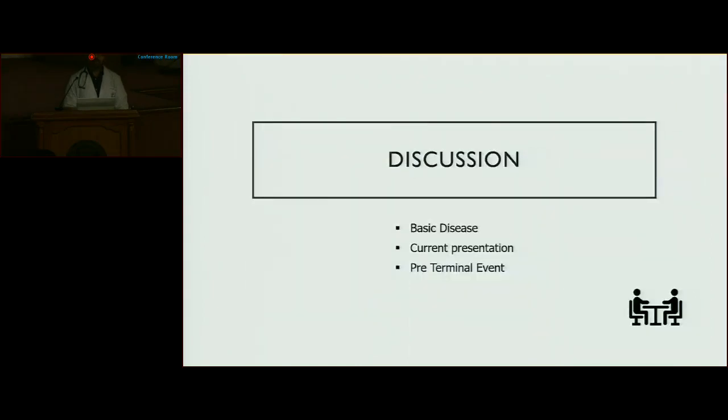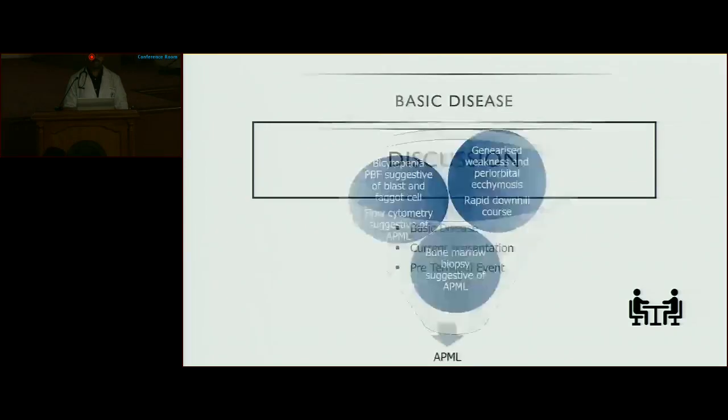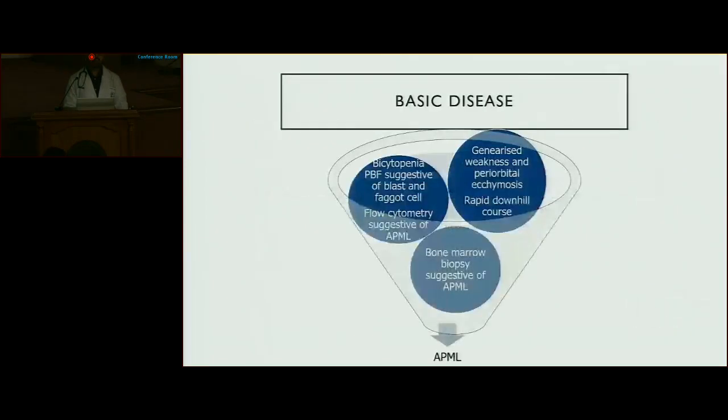So today we are going to discuss the basic disease, the current presentation, and the pre-terminal event. Patient with a history of generalized weakness, periorbital ecchymosis, and a rapid downhill course with PBS suggestive of bicytopenia and Faggot cell, and flow cytometry suggestive of APML, and bone marrow biopsy suggestive of APML. So we are basically dealing with a case of acute promyelocytic leukemia, classical type.